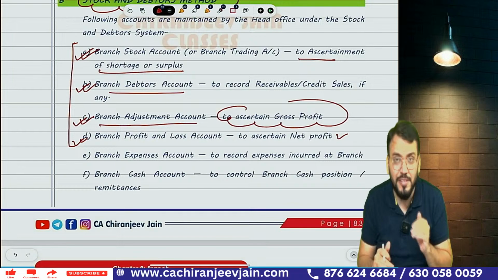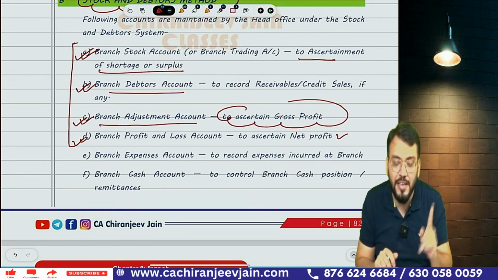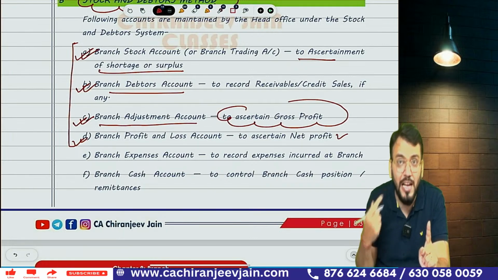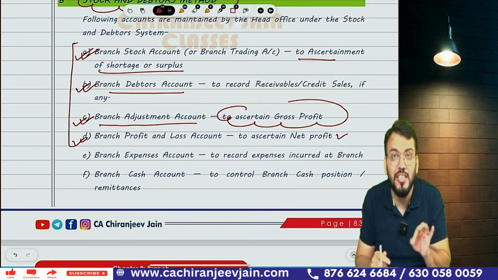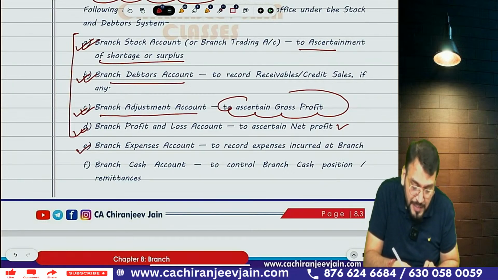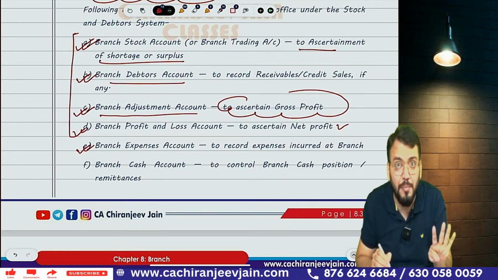Okay, can we restart? So once again, under stock and debtor method, four accounts are mandatory. First is what? Can you repeat with me? Branch stock account, branch debtor account, branch adjustment account, branch P&L account. Other accounts will depend upon the information given in the question. So the other account can be branch expense account, which we will prepare only when demanded in the question, otherwise we will not prepare branch expense account.